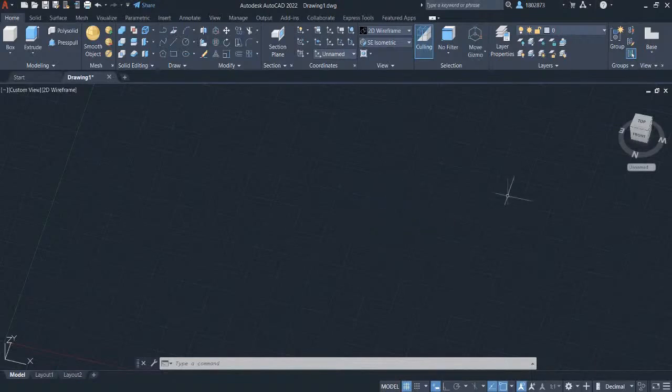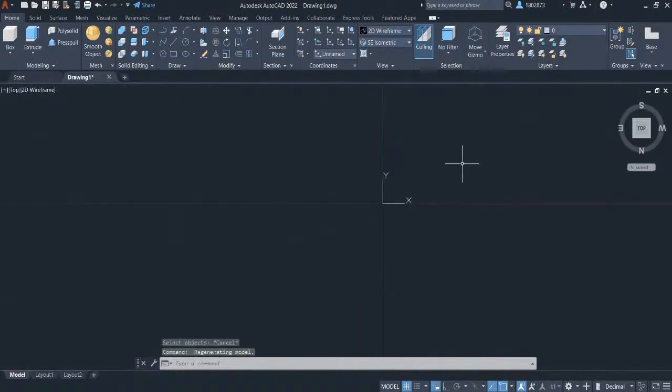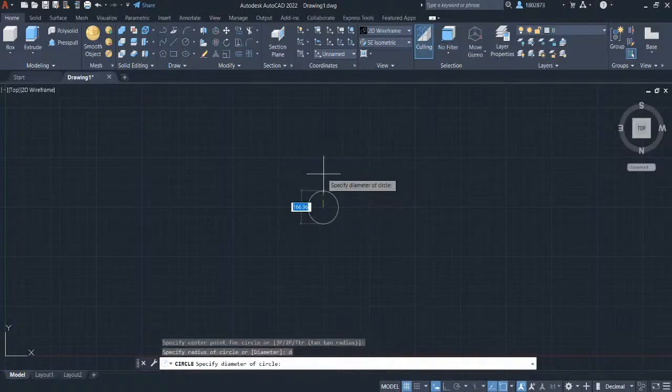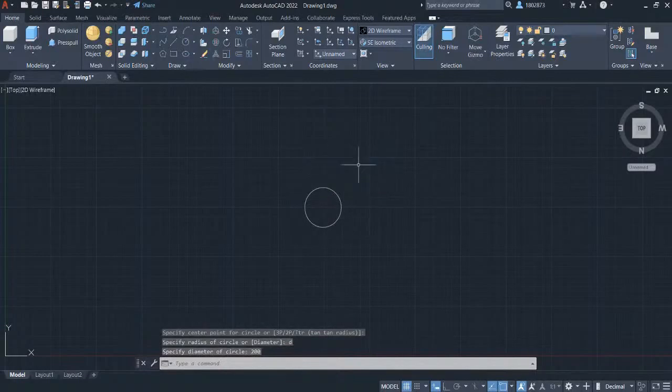To start, let's head over to the view cube and select top view. Scroll down to zoom out and hold your wheel to pan over here. Let's begin by grabbing the circle command in the draw panel and left click here. Let's define the circle by its diameter. Press D for diameter and press enter. Let's key in 200 and press enter.